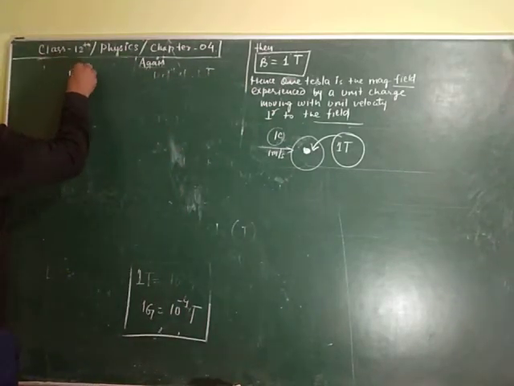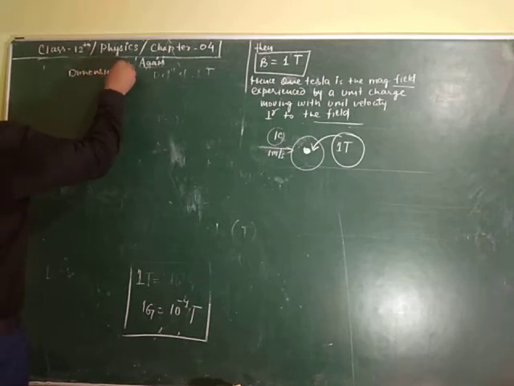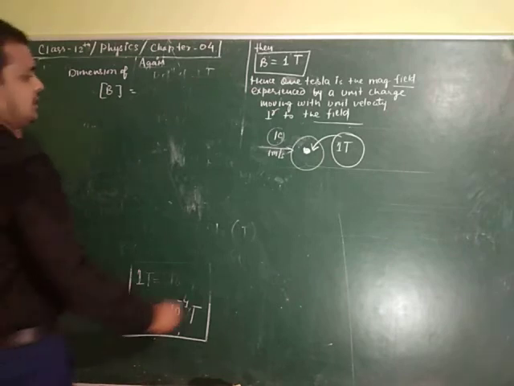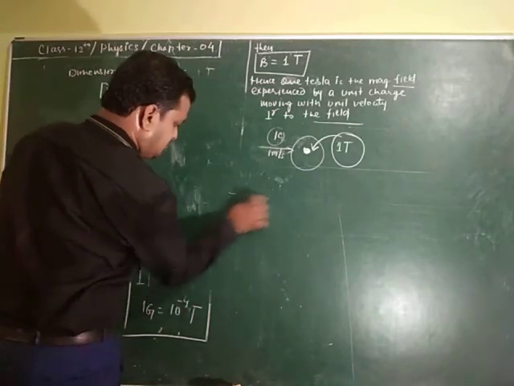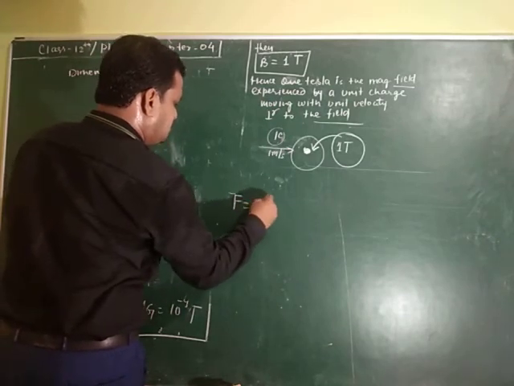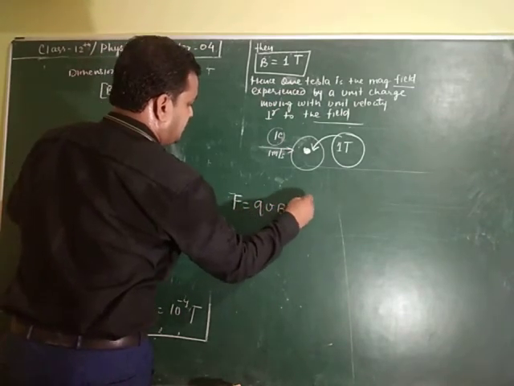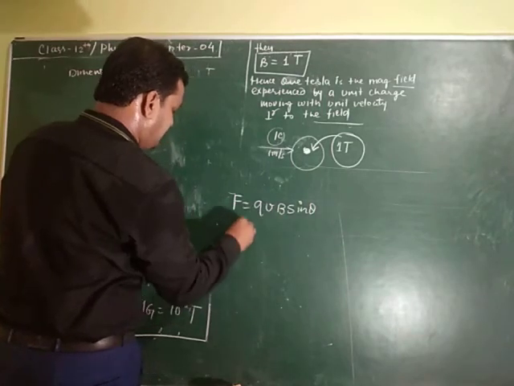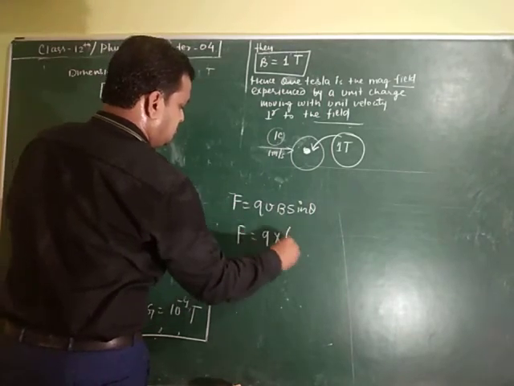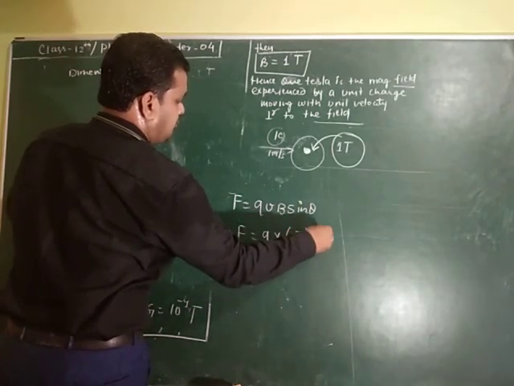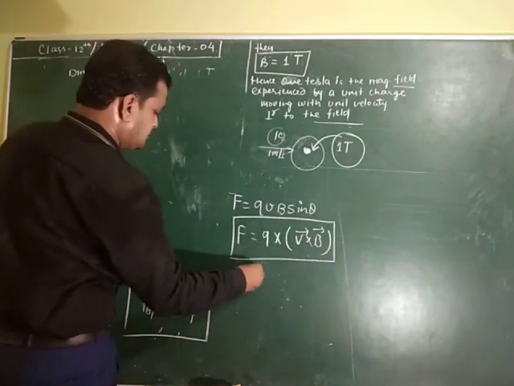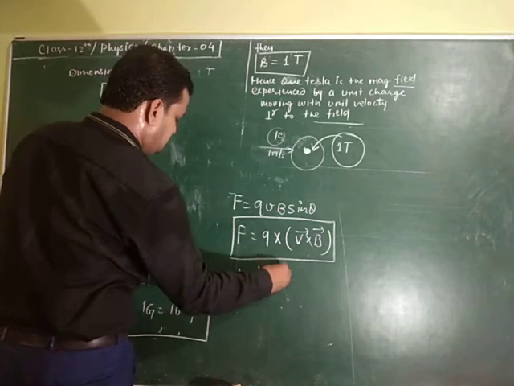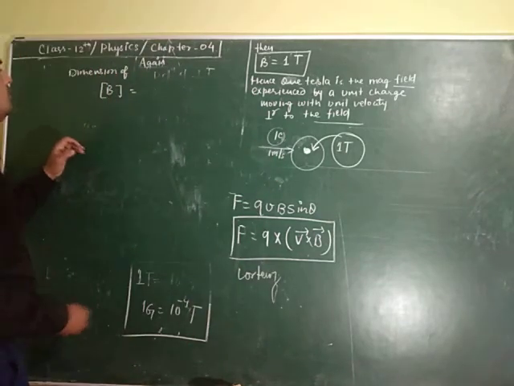Now, the dimension of magnetic field. We have studied that F is equal to Q V B sine theta, or F is equal to Q into V cross B. This is the Lorentz force, also known as the Lorentz magnetic force.